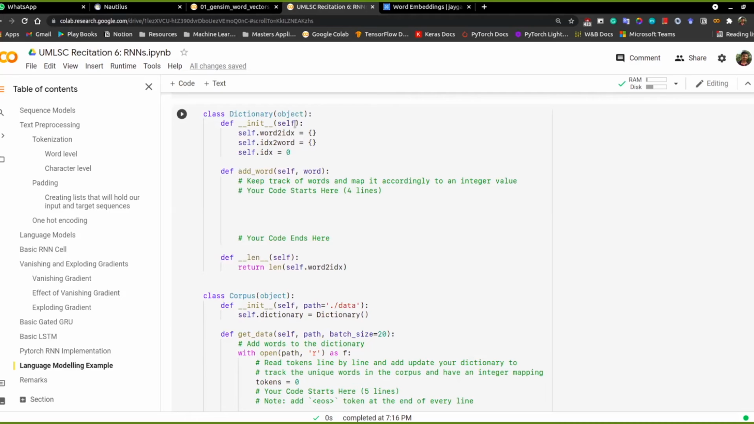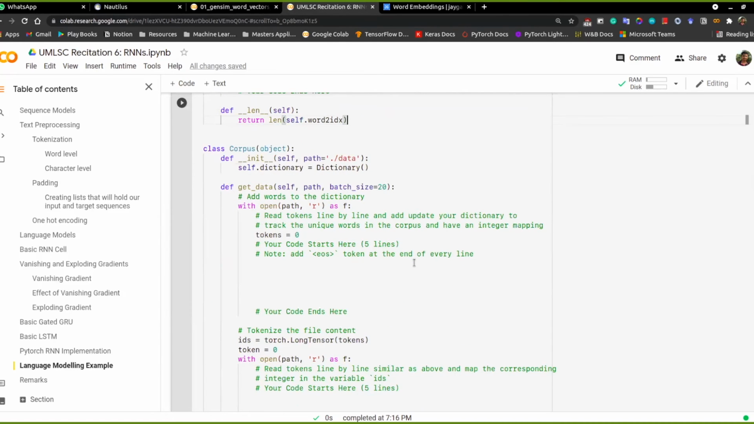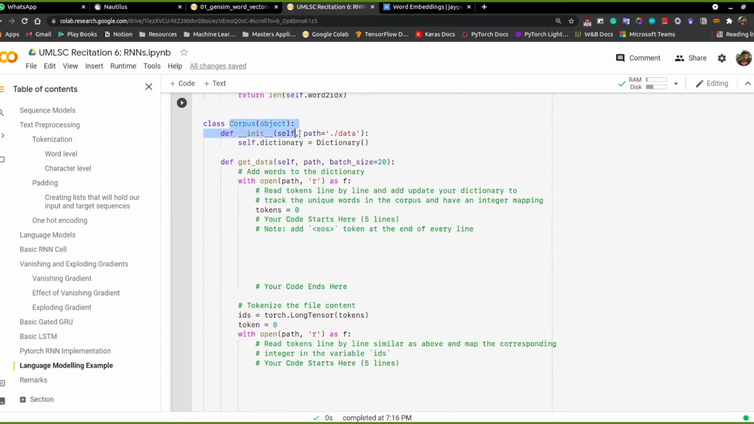Dictionary: whatever we did so far, we are now using class-based methods. We use our dictionary class to keep track of and add the words that we see in our vocabulary. You have to fill in this code: if you see any word, what would you do, and if you have already seen a word, what would you do? The other is the corpus. In the corpus, we read the particular file that we have, read the tokens from that file, and add them to the dictionary.